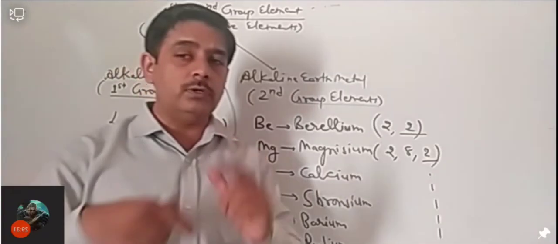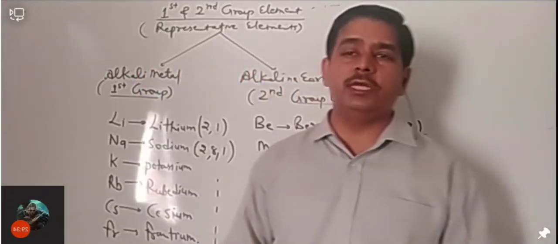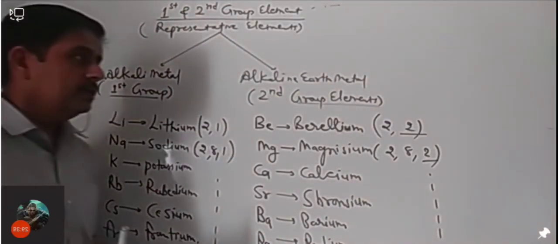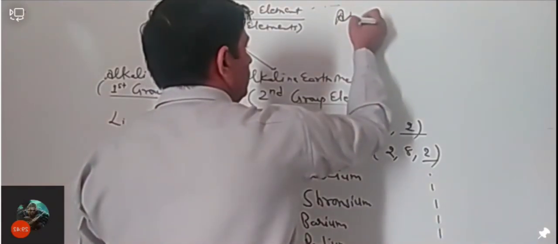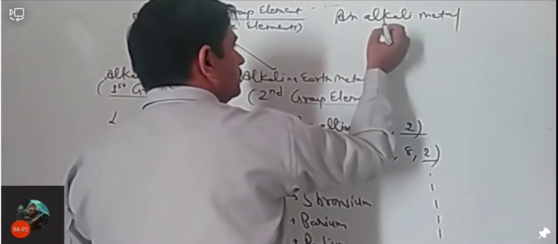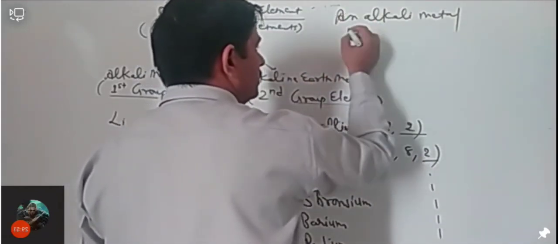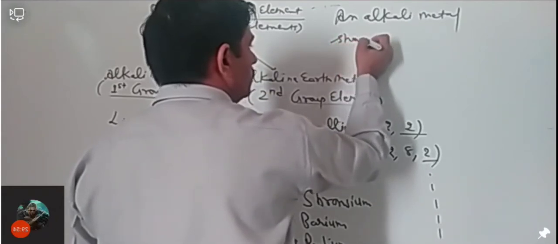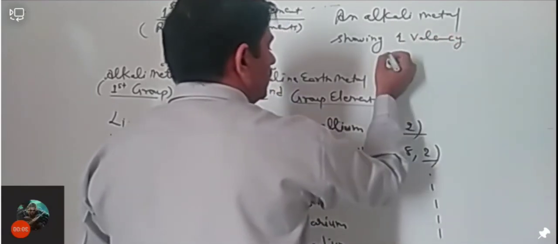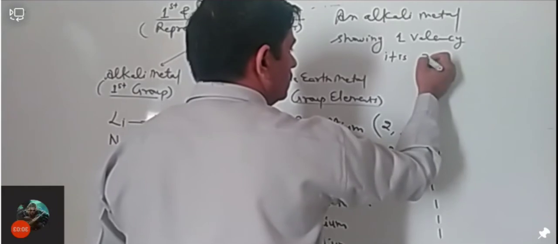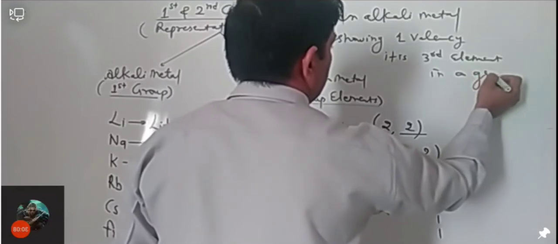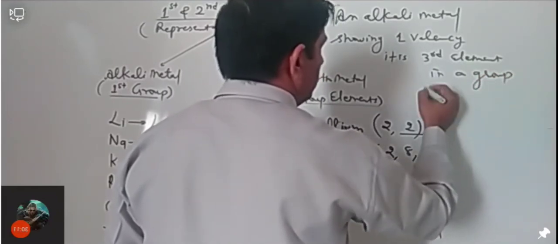Okay, so अब now the question arises कि एग्जाम में क्वेश्चन कैसे पूछा जाता है, कि how questions are asked in exam. Actually आपको एग्जाम में कहा जाता है कि an alkali metal having ऐसे भी पूछ सकते हैं, alkali metal showing valency 1, and it is third element in a group. Write the name of element.